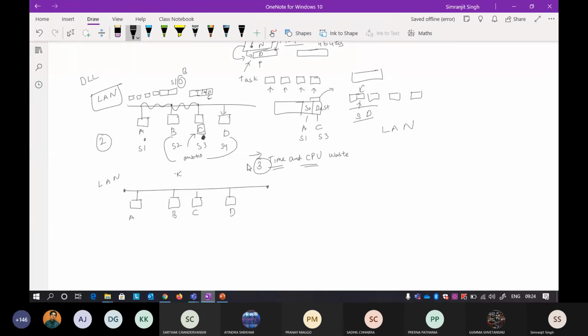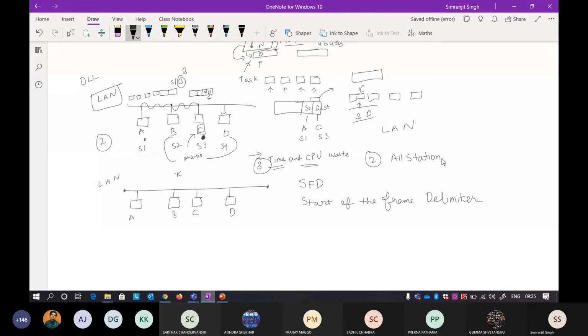The solution that is given to us is SFD, the start of frame delimiter. How is it a solution? The problem was that every station is awake all the time.